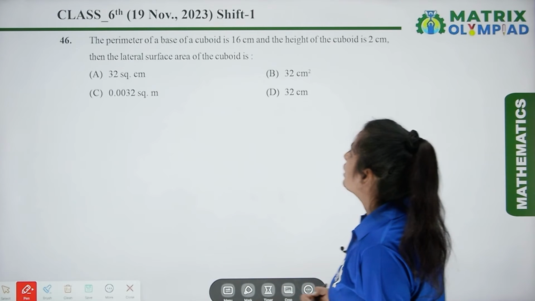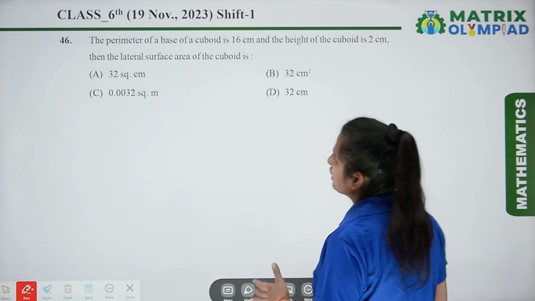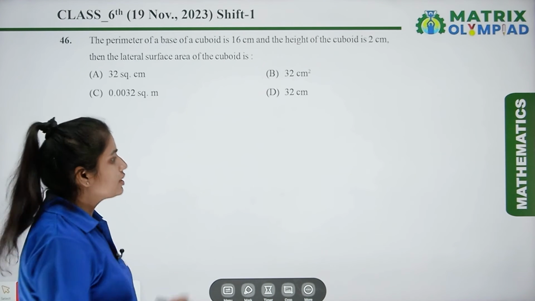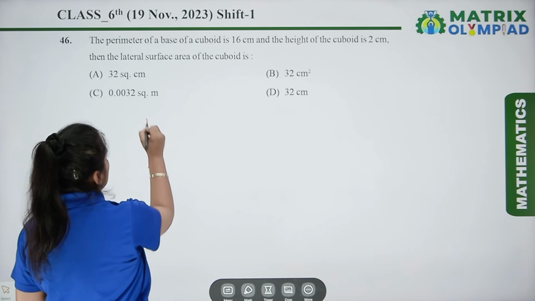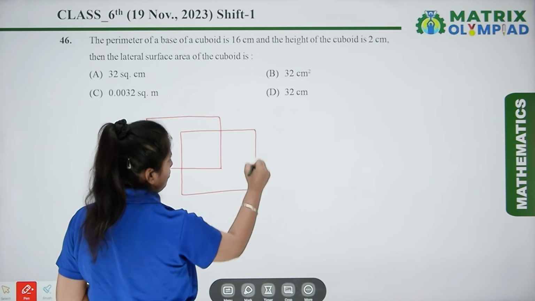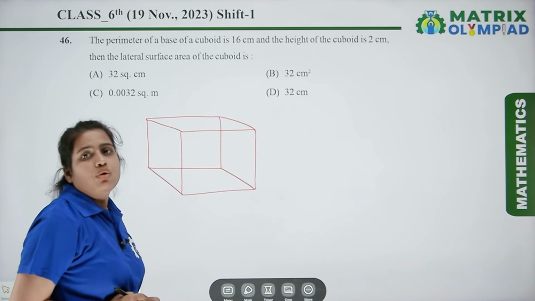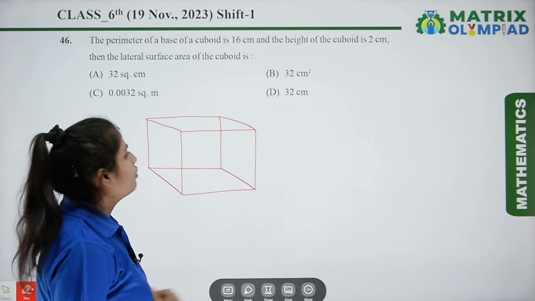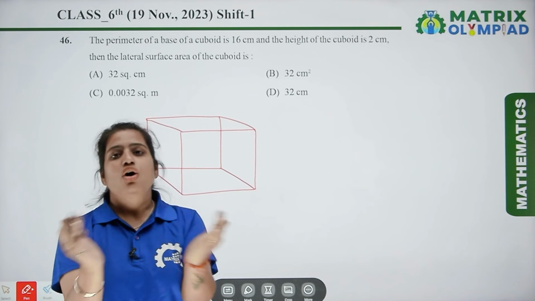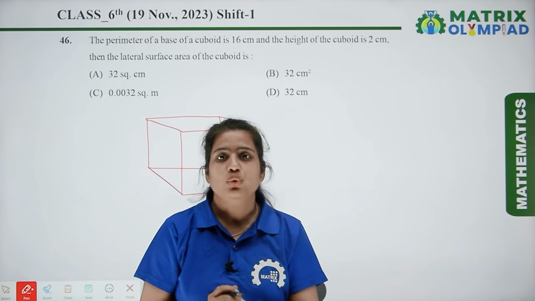The perimeter of the base of a cuboid is 16 centimeter and the height of the cuboid is 2 centimeter. Then the lateral surface area of the cuboid is. So here the shape is a cuboid. Let's draw a cuboid here. What we have to find out is the lateral surface area. What is lateral surface area? It is the surface area in which all the 4 sides are included.